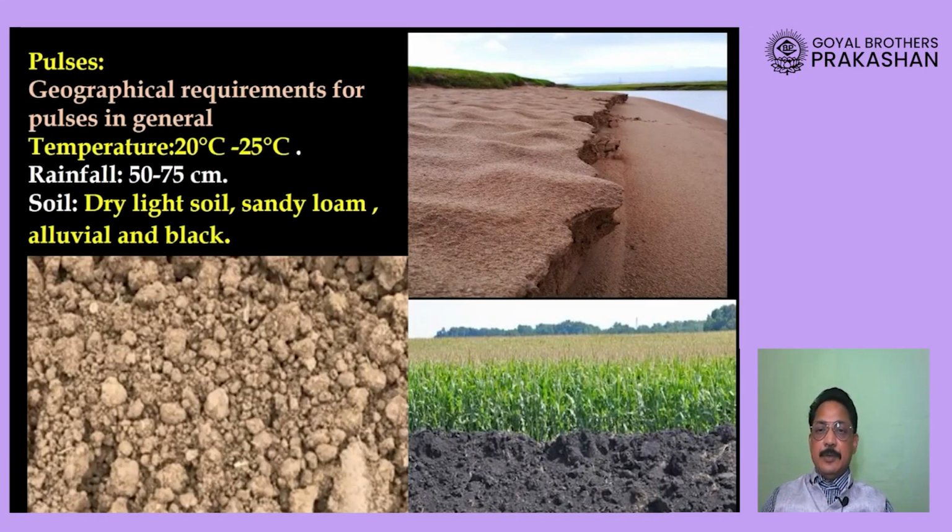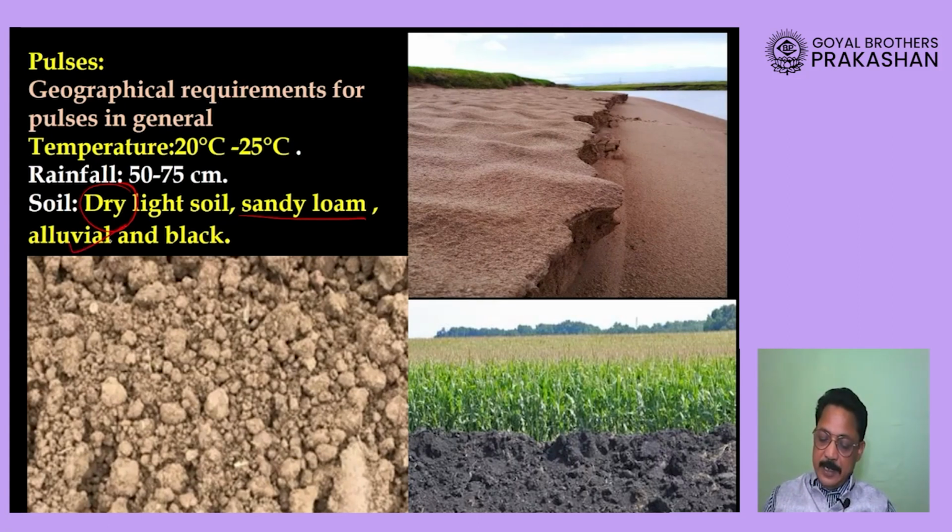Now, geographical conditions, dear students, include a temperature of approximately 20 to 25 degrees Celsius and rainfall of about 50 to 75 centimeter. Now, this crop grows well in dry soil. Dry does not mean completely dry. It means the soil in which water can flow away easily. Dry, light soil, which is a sandy loam. That means in the soil there has to be a lot of sand, but some amount of clay also.